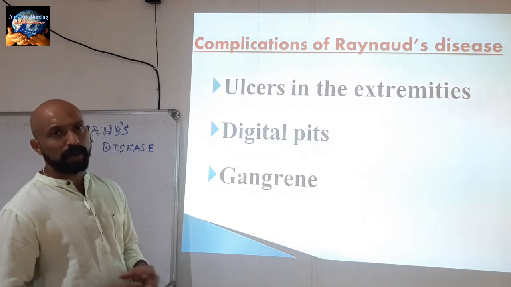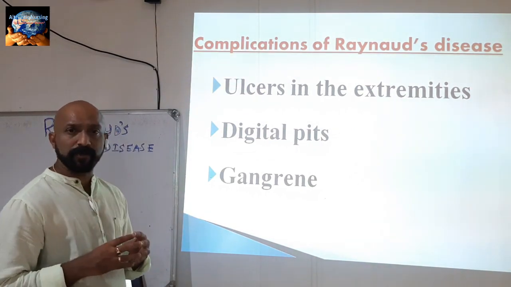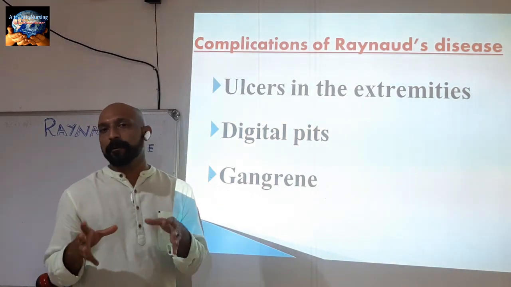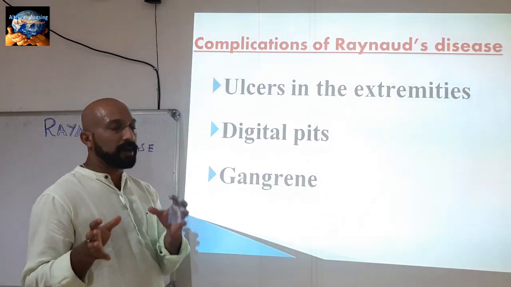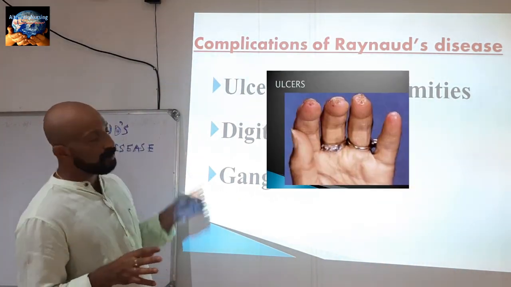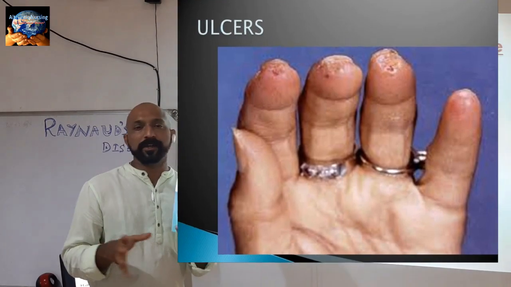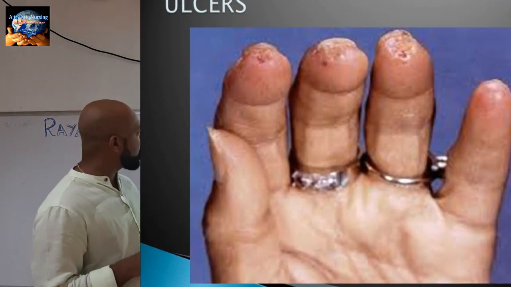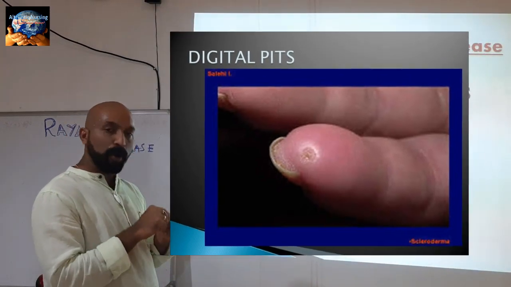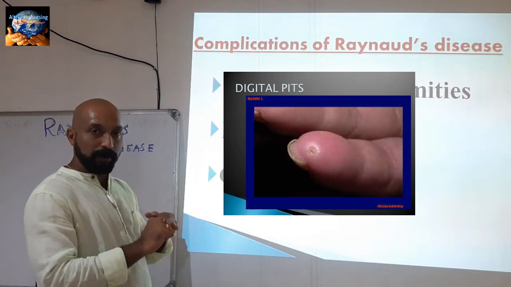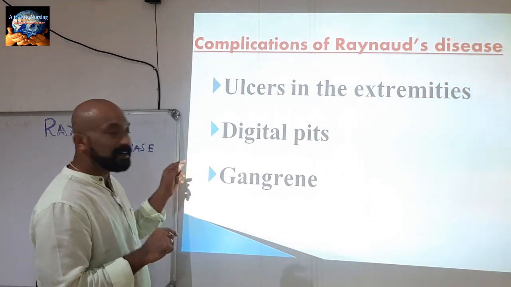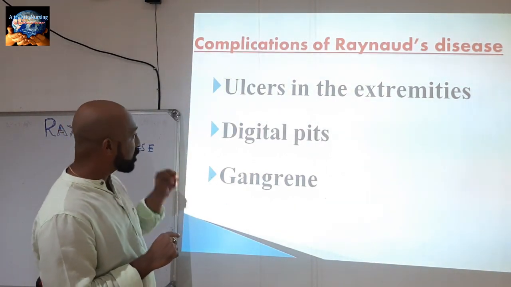Next, what are the complications of Raynaud's disease? The first main complication, because of less blood supply to the extremities, is that there is a chance of developing ulcers. The second one is digital pits. A pit means a small hole-like thing, so a small pit or depression can be seen in the fingers or extremity. That is called digital pits.